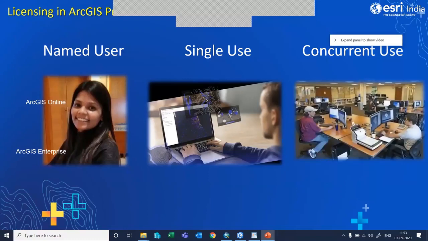When it comes to concurrent use, as you can see here, multiple people are working in an organization, or let us think of a lab. In this case, we need not configure the license on each and every machine. What we do is install the license on a single machine, and that is known as the license server. All the people working here will fetch the licenses from that particular machine. That is known as the concurrent license. So these are the three main types of license that are available as of now.